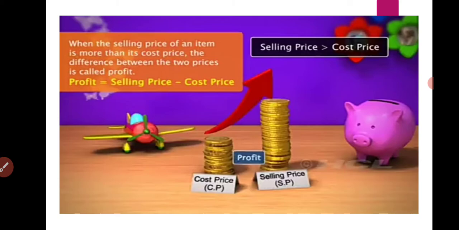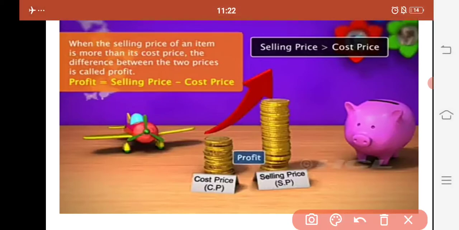So, when the selling price of an item is more than its cost price, the difference between the two prices is called profit. That means when selling price is greater than cost price. This is a very important condition, please make a mark of it, for gaining a profit.